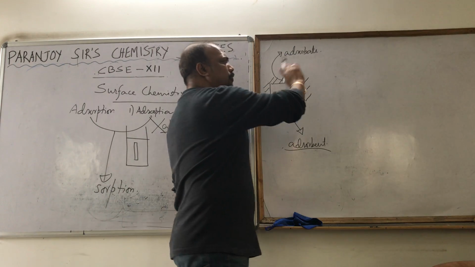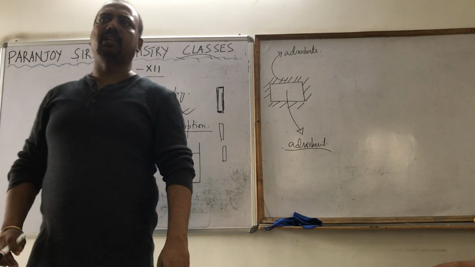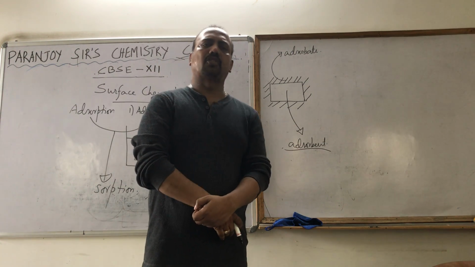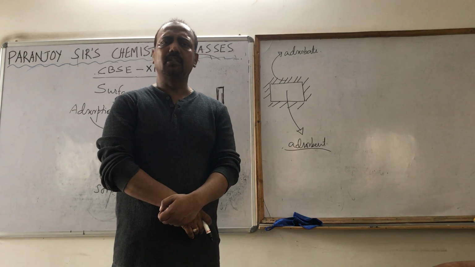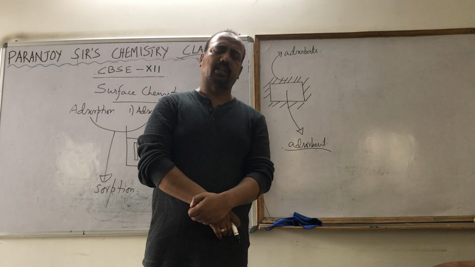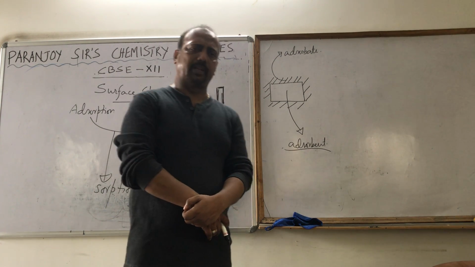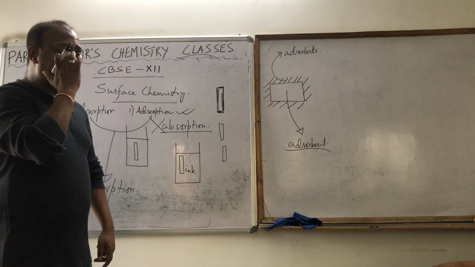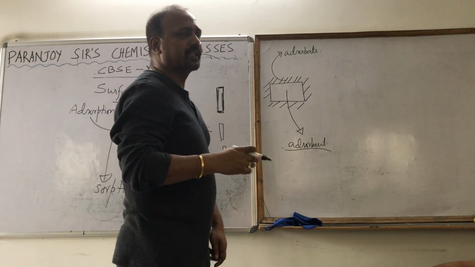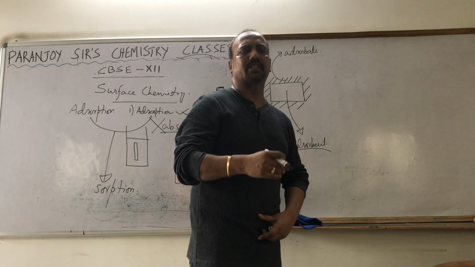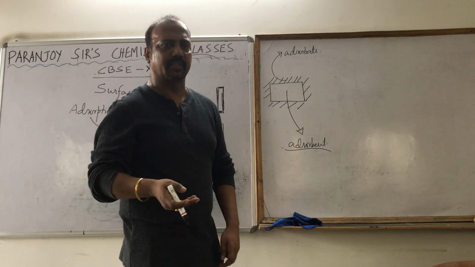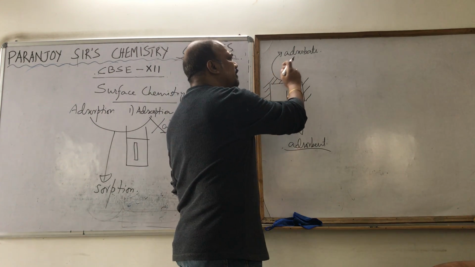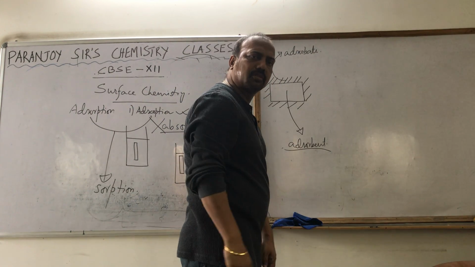Okay, so there are two components in adsorption. One is the adsorbent, another one is the adsorbate. I hope all of you understood that. What is adsorbate? What is adsorbent? Now the next term: by certain forces, by certain processes, it might be chemical, it might be physical, we can once again remove this ink from the surface of the chalk.